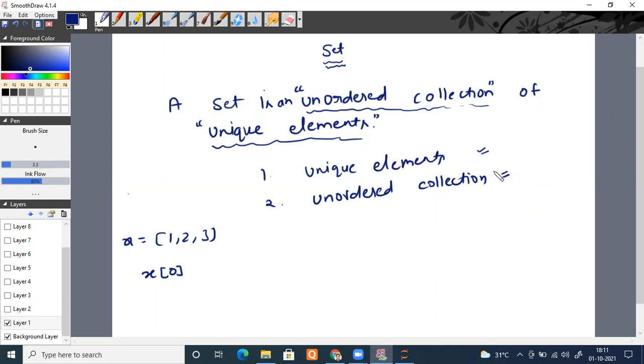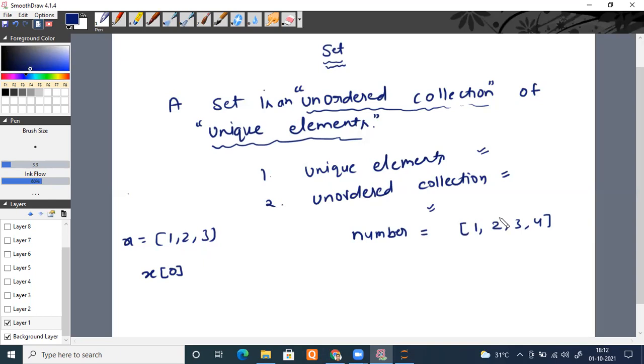So there are different ways of creating sets. The first way: for example, I have a list, let's say the list name is numbers, and it consists of the numbers 1, 2, 3, 4. But what if I want to convert it into a set? Why would I like to convert it? Because sometimes it may be my requirement.